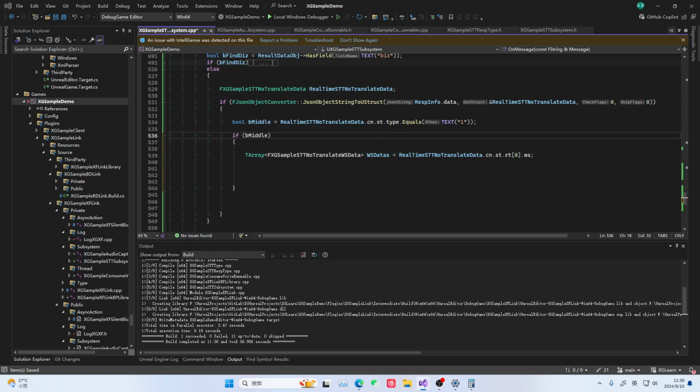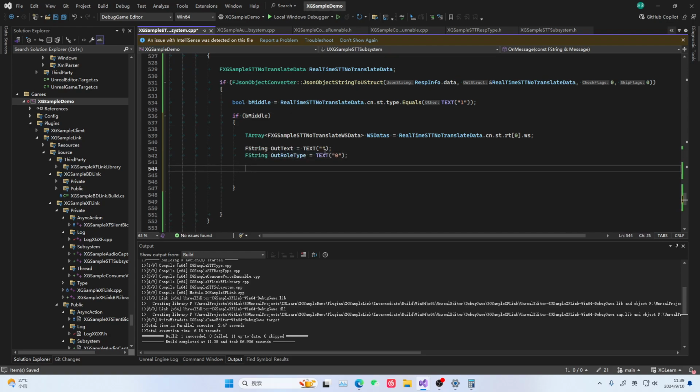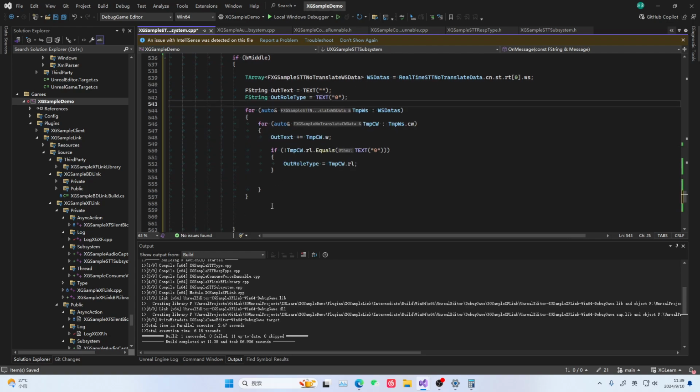After extracting it, we prepare this role type. Sometimes we have this role type. You can ignore this role type for now. You need to enable the character separation feature to have it. Then we make a for loop here. Then we concatenate this field into it. After concatenating it, what do we do next? We can return this intermediate data back into it.